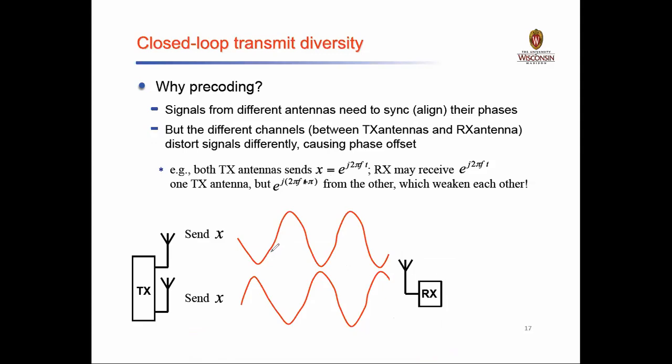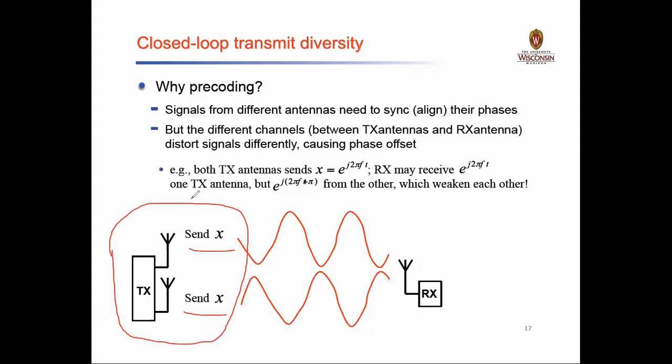Okay, so for example, if I'm sending X here at antenna 1 and I'm again sending X from the same, because at the transmitter side you have to send the same signal, not the different signal. Copies of the same signal will be transmitted by different antenna. That is the only difference, but with different codes. But if the phase of those particular signals are not same, if they are not synced properly, then we may not have the proper reception. Okay, so therefore the meaning of precoding is signals from different antenna need to sync their phases. This is the first point to be noted.